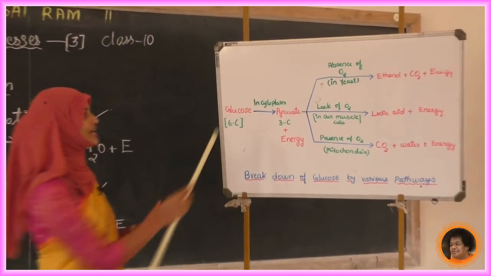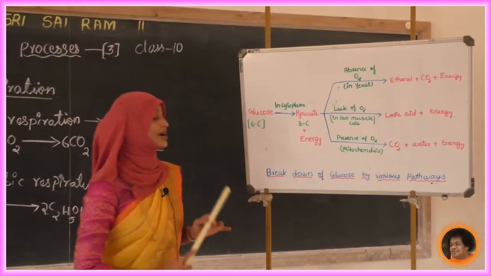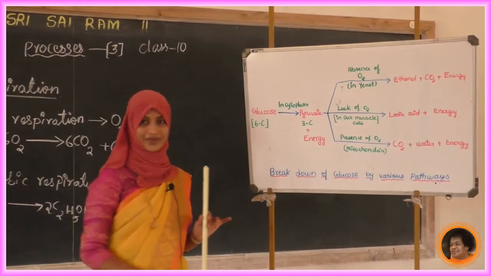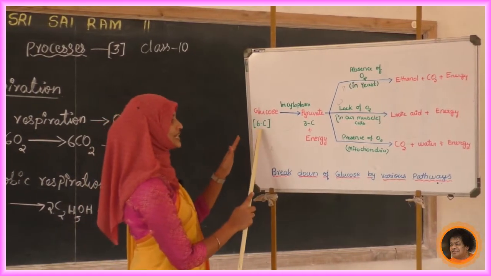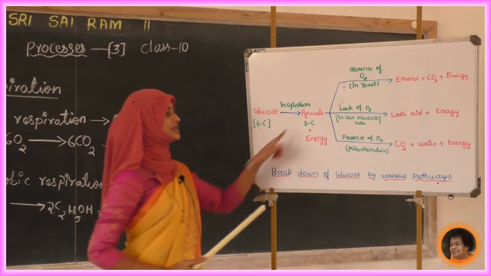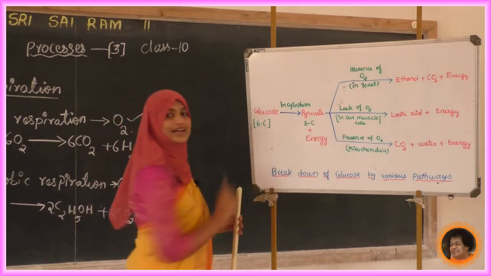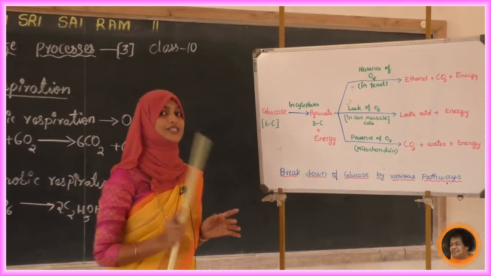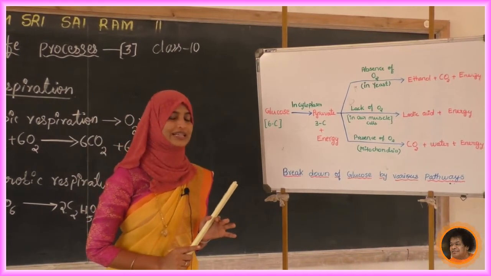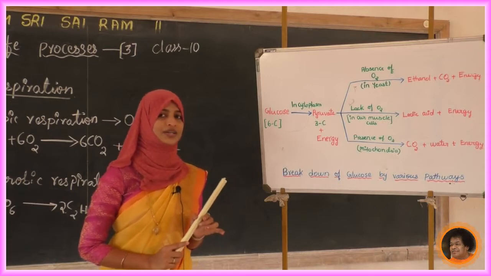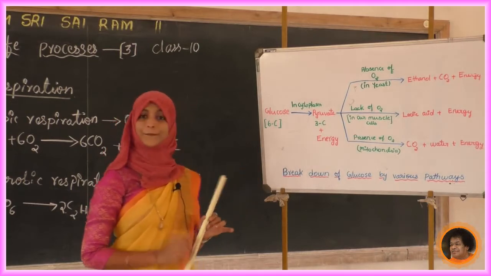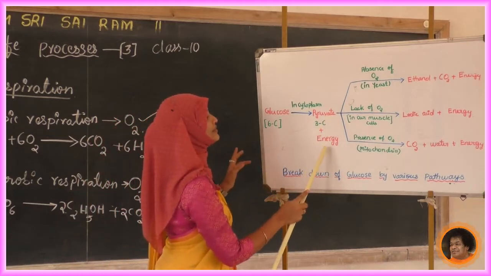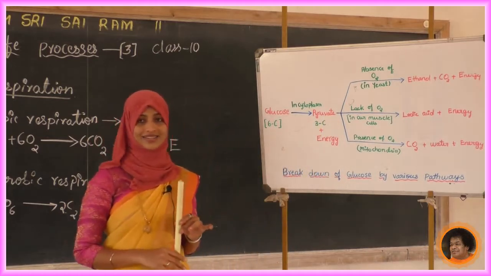In the cytoplasm, the 6 carbon is converted into 3 carbon, which I have mentioned in green color. The chemical name of that 3 carbon compound is pyruvate. Along with the pyruvate there will be a liberation of energy.